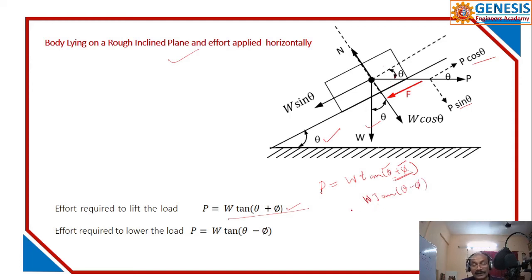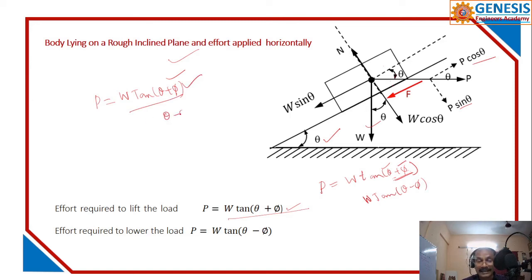If you get a minus value, the direction of the effort will be changed, so utmost care has to be taken. The same formula I can apply for a screw jack, that is W tan(theta plus phi), angle of inclination and angle of friction, to lift, that is, move up.